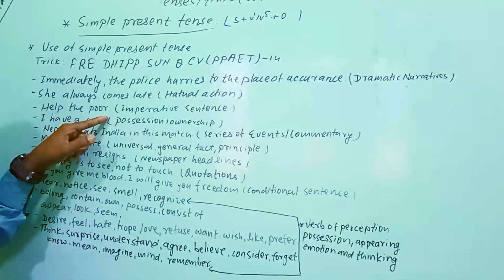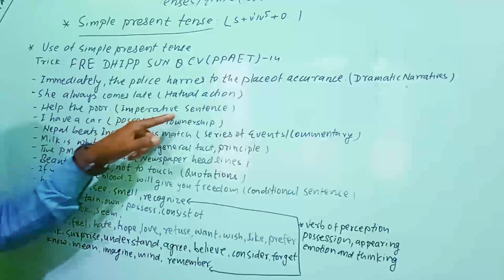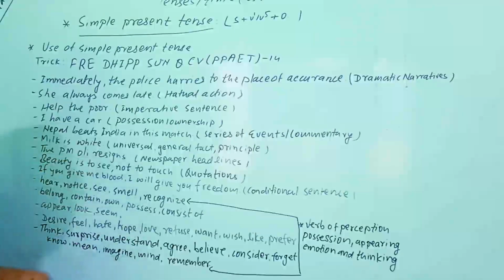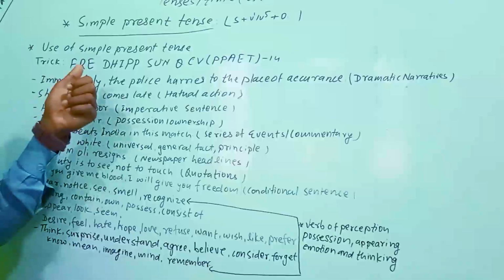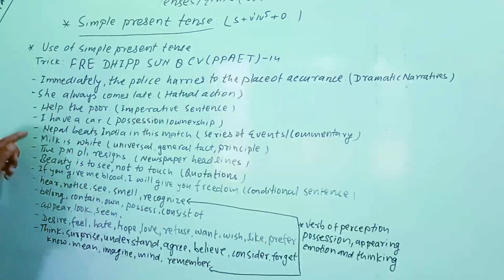Have the poor. Here I indicates imperative sentence. So "have the poor" is an imperative sentence, and you can see that in "have the poor" the subject "you" is silent. In an imperative sentence, "you" is not mentioned, but we should understand there is a hidden "you". So this is also related with the simple present tense.